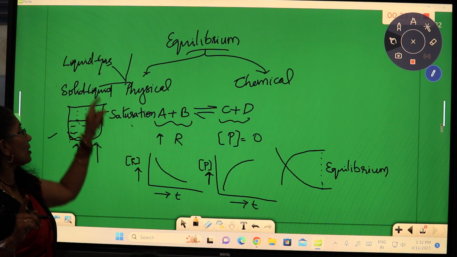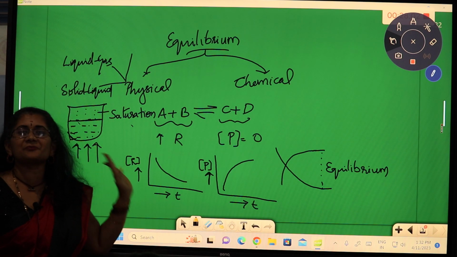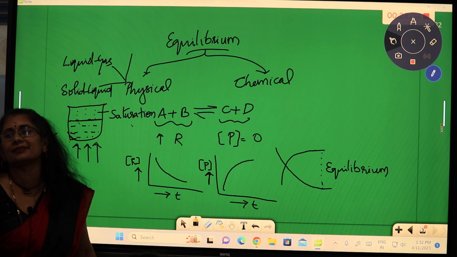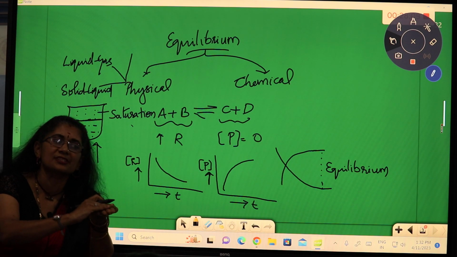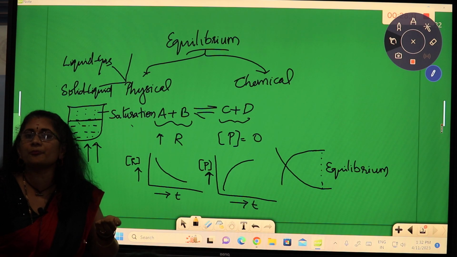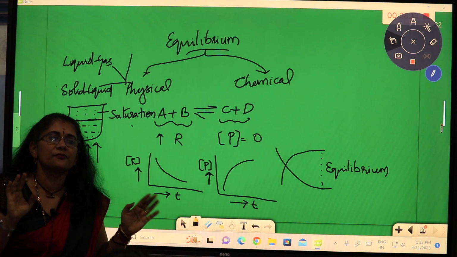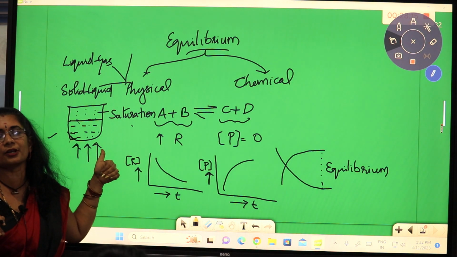Sublimation. Wonderful. Solid gas equilibrium, all substances cannot undergo solid gas equilibrium. The substances which directly convert from solid state to gaseous state or back from gas to solid will undergo this particular equilibrium.